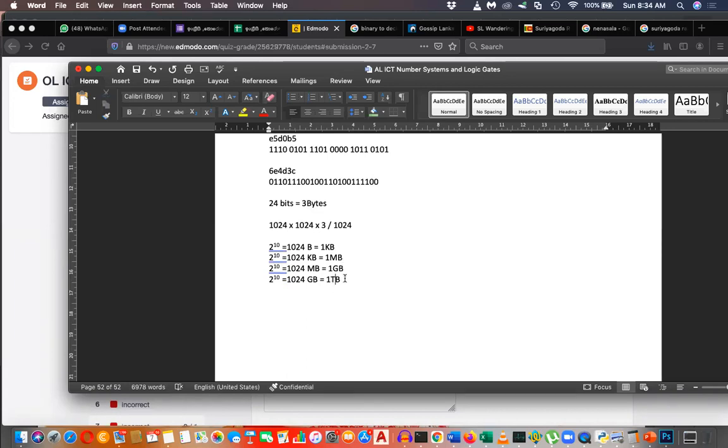Kilo, mega, giga, tera. 1024 terabytes equal 1 petabyte. 1024 petabytes equal 1 exabyte. 1024 exabytes equal 1 zettabyte. Exa, zetta, and 1024 zettabytes equal 1 yottabyte.